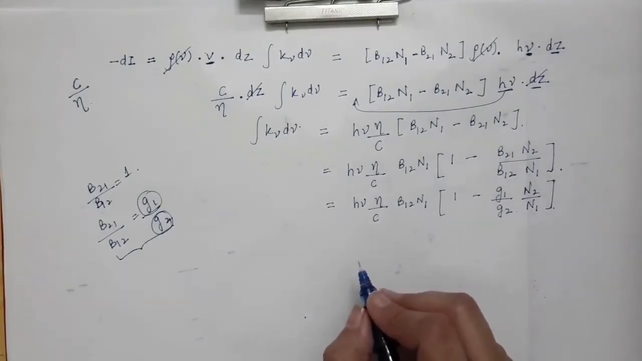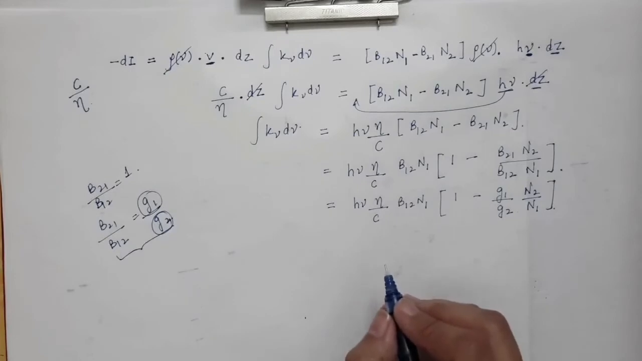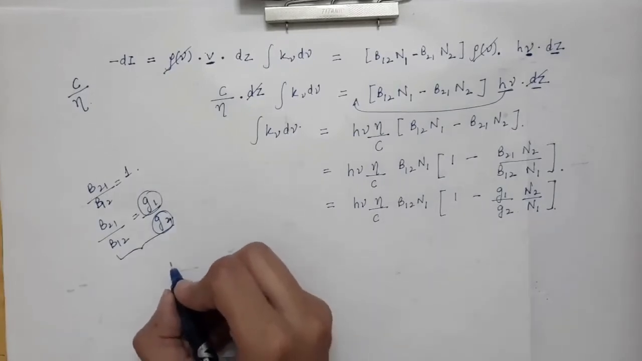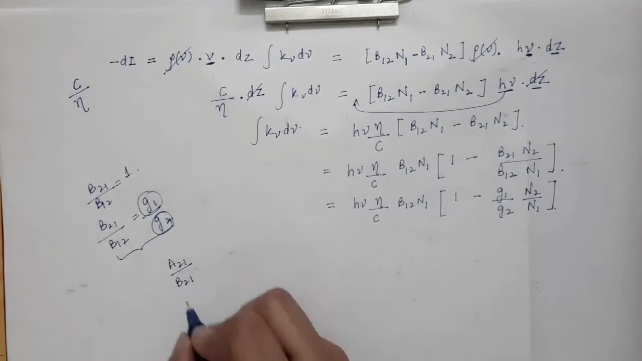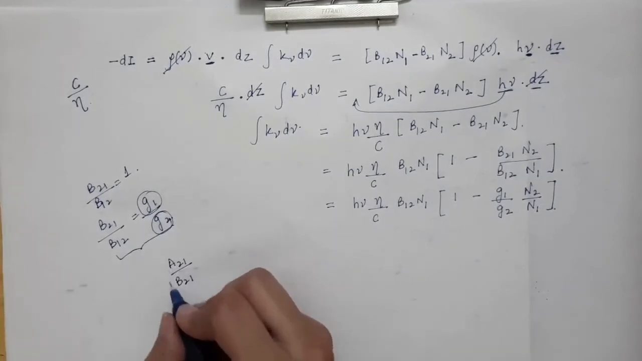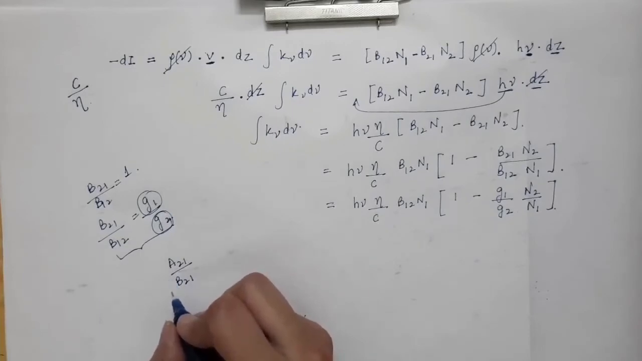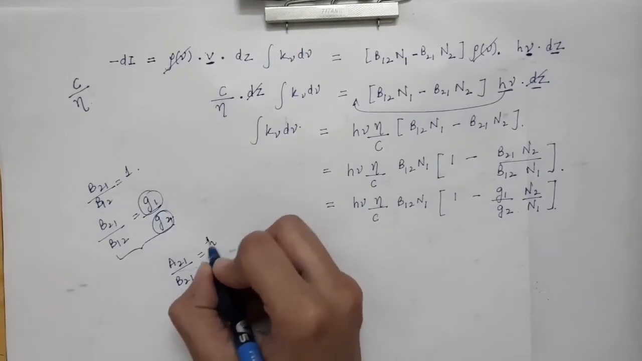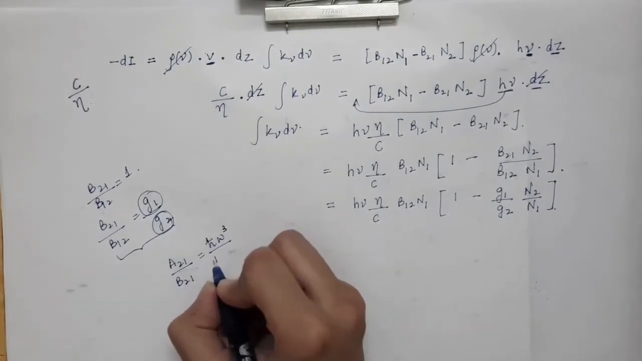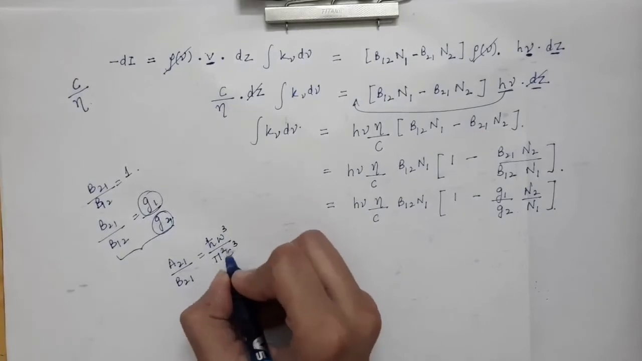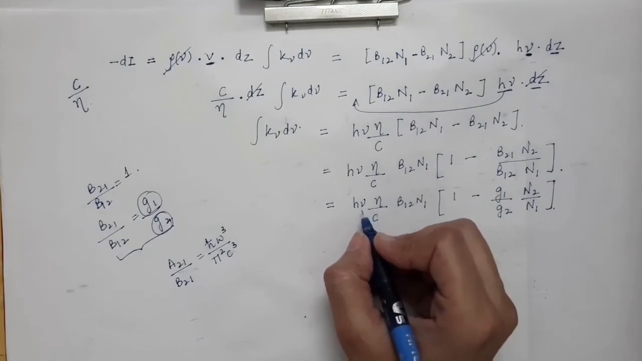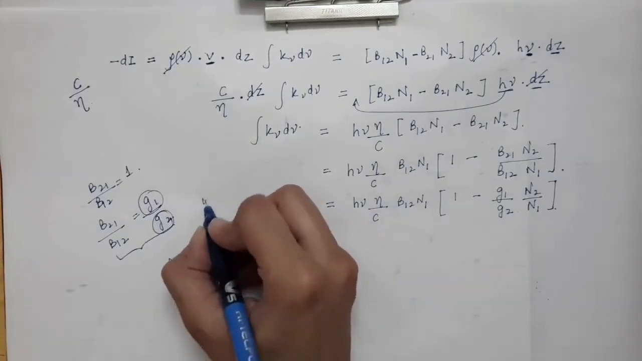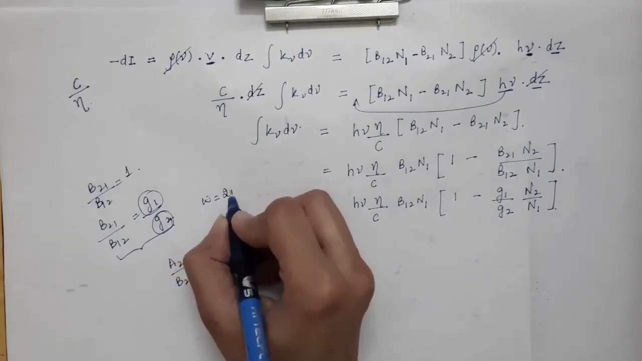Now over here, we will use the relation that we have derived of A21 over B21. The ratio of these two probabilities we have already found in the first few lectures, and this ratio came out to be h cut omega cube divided by pi square c cube, where omega is the angular frequency and nu is just the frequency of the photons. So nu and omega are related by omega equal to 2 pi nu.